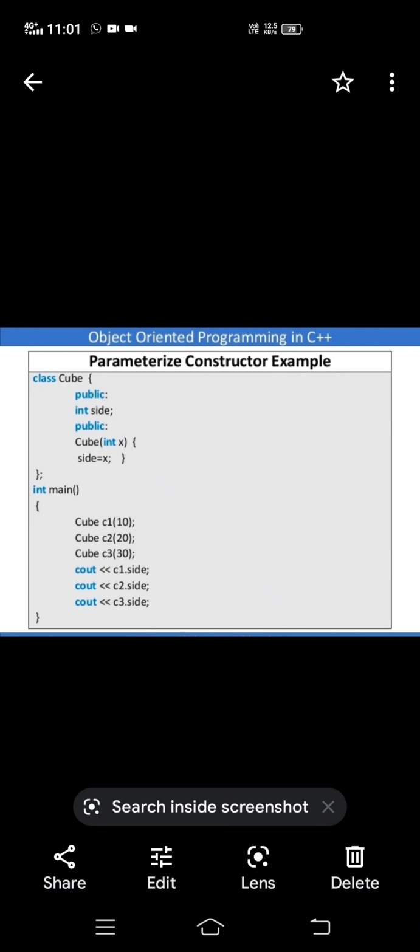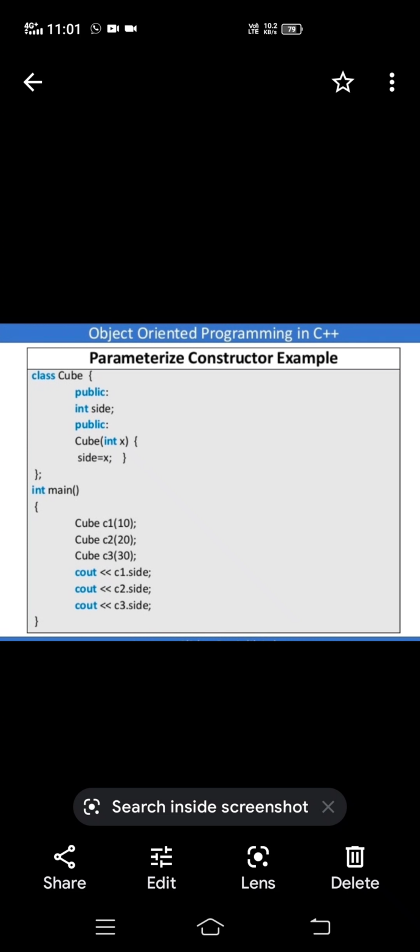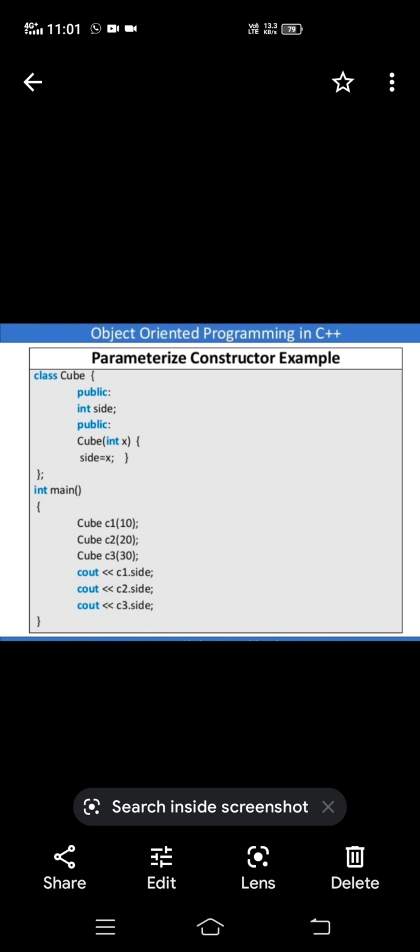See this, another example. Previously we took the Cube example for default. Same, just a parameterized constructor. See this. Class Cube, in public, int x is there. Class name is Cube, and the method name is also Cube.